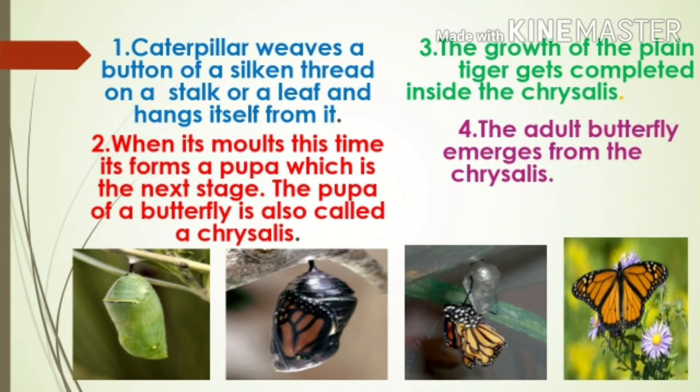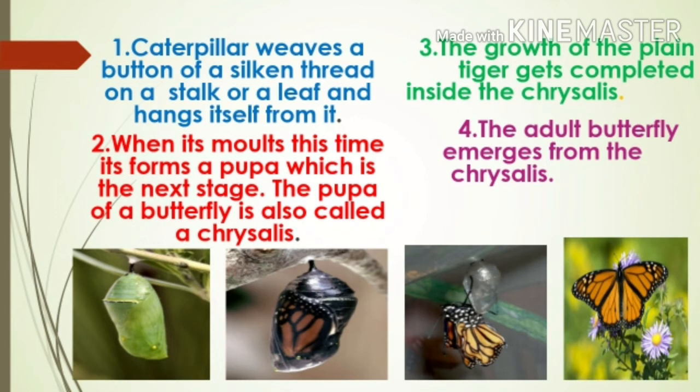The caterpillar molts 4 times. And just before the last molt, the caterpillar weaves a button of silken thread on a stalk or a leaf and hangs itself from it. You can see in this picture. When it molts this time, it forms a pupa, which is the next stage of its growth. You can see here. The pupa of a butterfly is also called a chrysalis. It remains inside the chrysalis for the next 11 or 12 days. It does not eat anything during this stage.